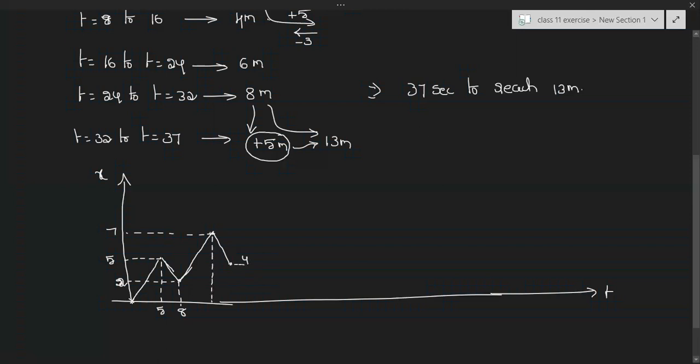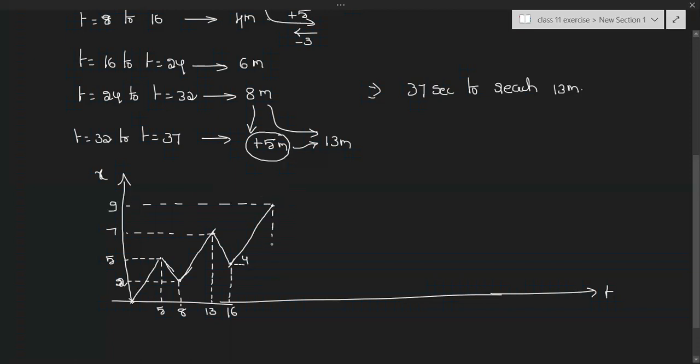And coming to time, this is 8 and this is 5. Total this is 13 seconds. Now from here to here he will take again 3 seconds. So 13 plus 3, 16. Now from 4 meters again he will go in the forward direction by 5 meters. 4 plus 5, 9. So this will be 9.